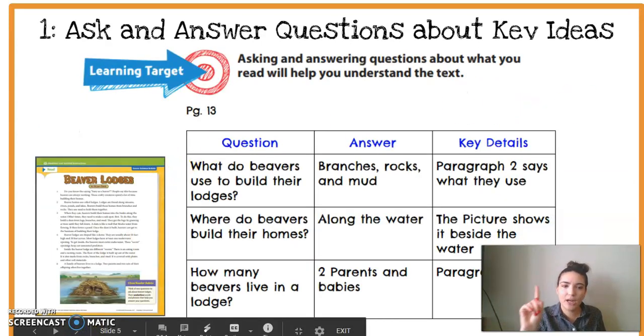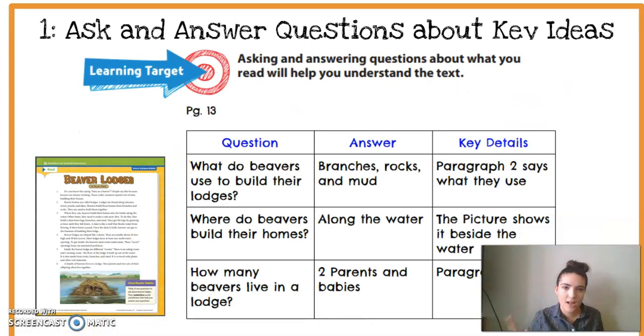All right, so let's look at our question number 1. Ask and answer questions about key ideas. Let's look at our learning target. Let's get our arrow, pull it back, shoot once. Let's read together. Asking and answering questions about what you read will help you understand the text.